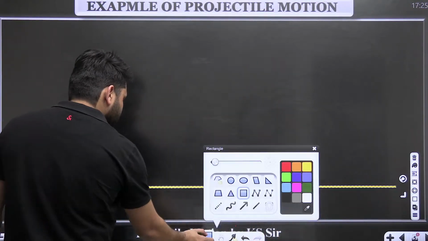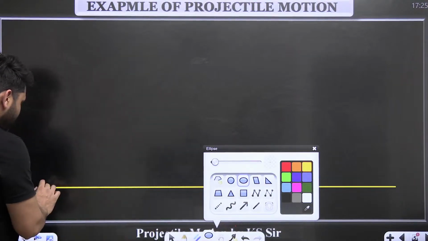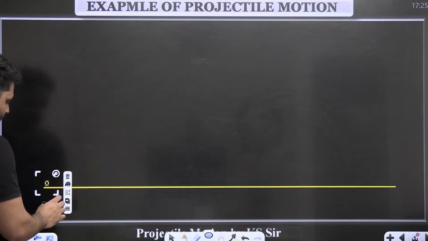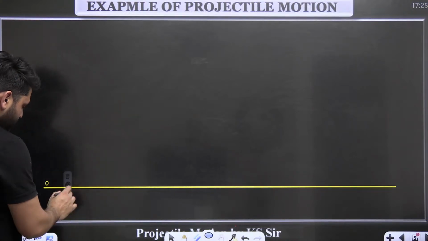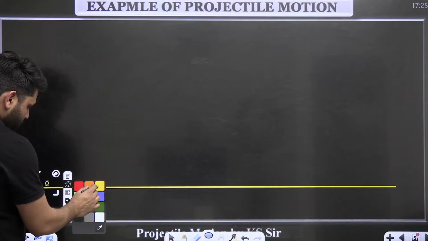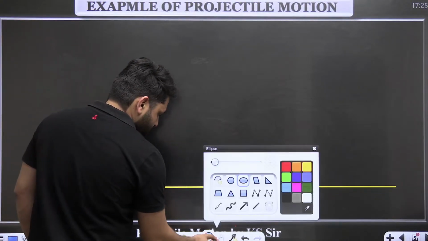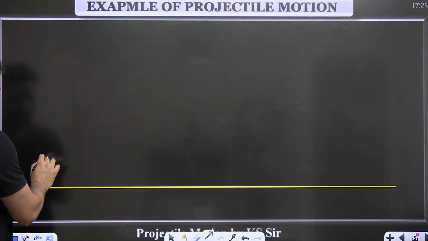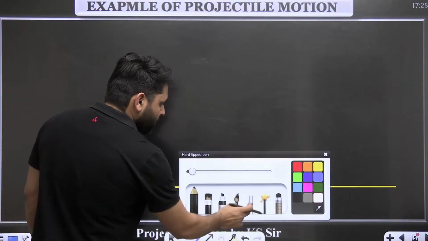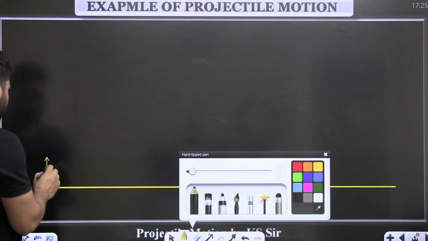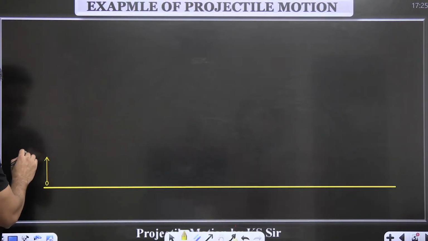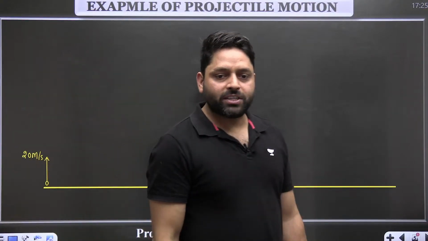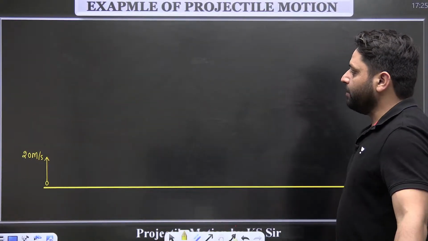One particle is projected vertically upward with a velocity of 20 meter per second.